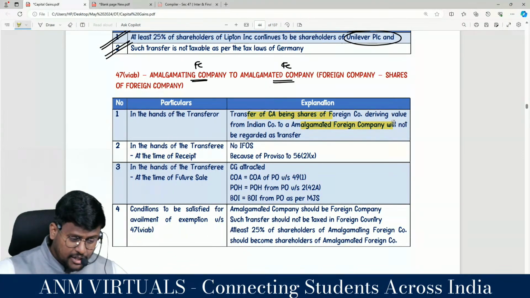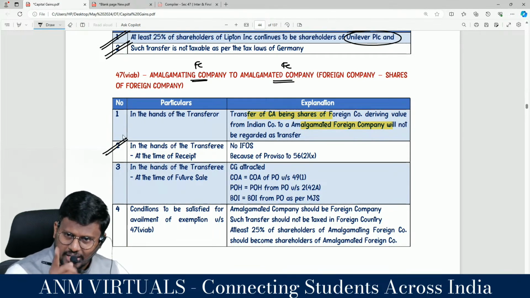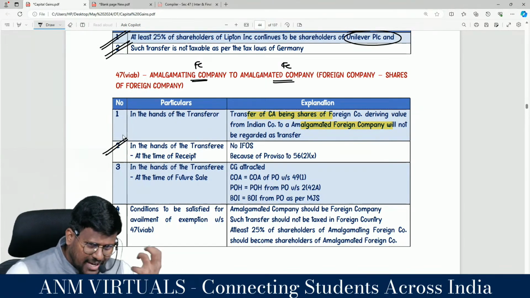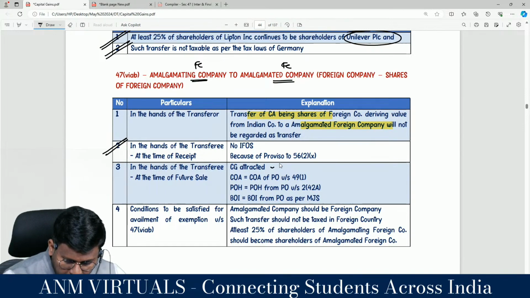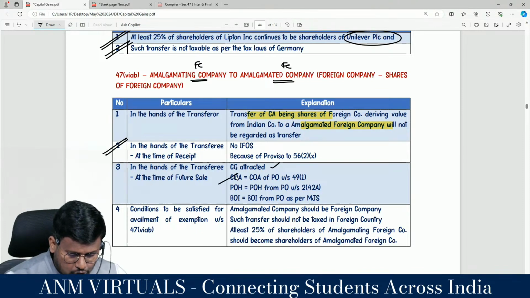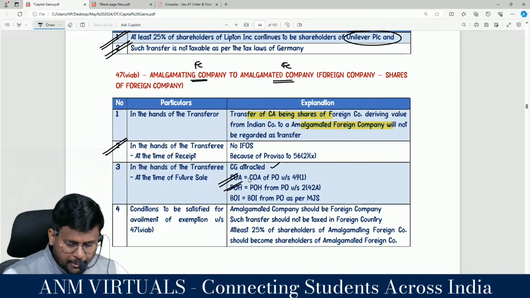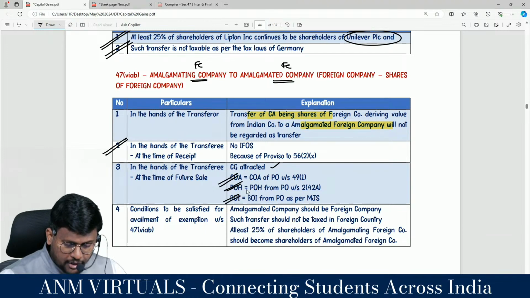Correct? But there is no income from other sources because of the proviso to section 56 subsection 2 clause 10 in the hands of whom? Now in whose hands are the foreign company shares? The amalgamated foreign company. They may sell it in future, so what gain will arise? At that time the check will be applicable. What is the check? Cost of acquisition is equal to cost of the previous owner as per section 49 subsection 1. Period of holding should be reckoned from the previous owner, and benefit of indexation should be reckoned from the previous owner.